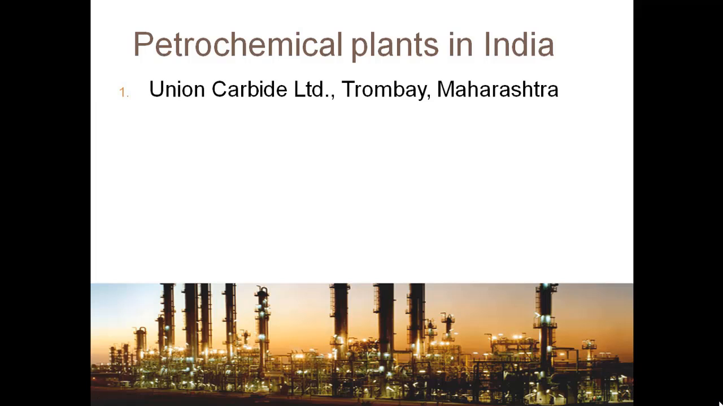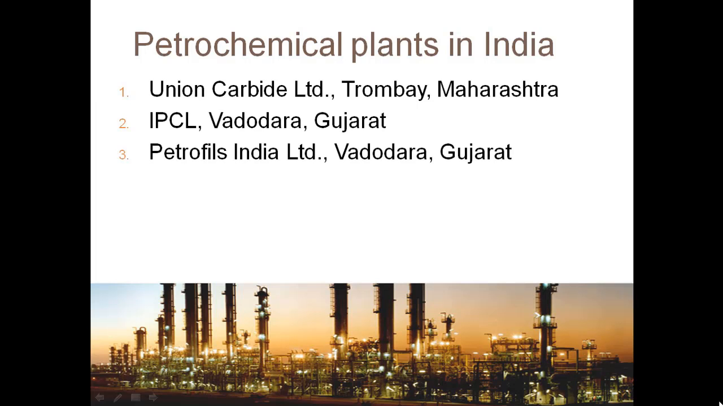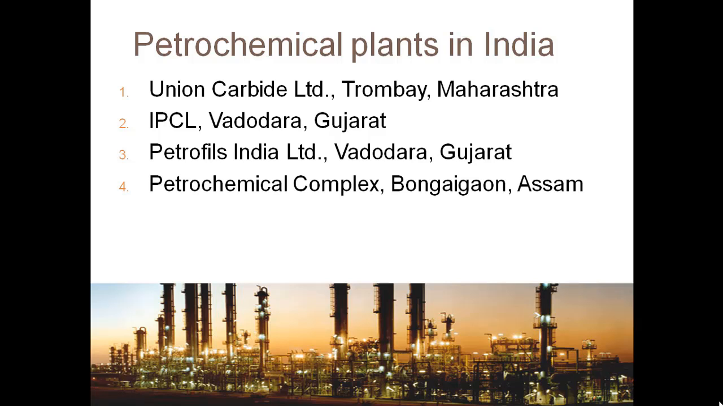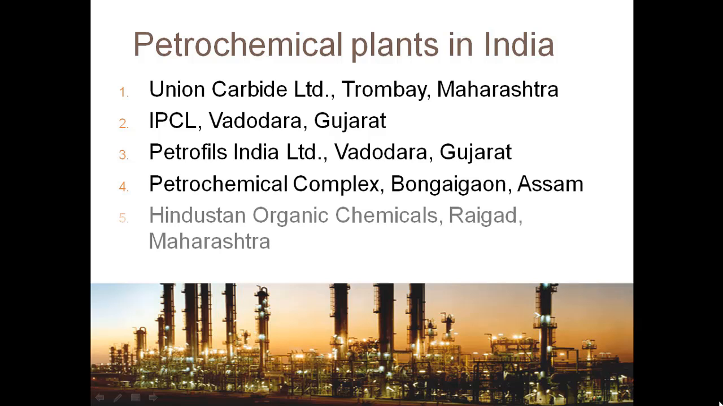These are some of the petrochemical plants in India: Union Carbide Limited, Trombay, Maharashtra; IPCL, Vadodara, Gujarat; Petrofils India Limited, Vadodara, Gujarat; Petrochemical Complex, Bongaigaon, Assam; Hindustan Organic Chemicals, Raigad, Maharashtra.